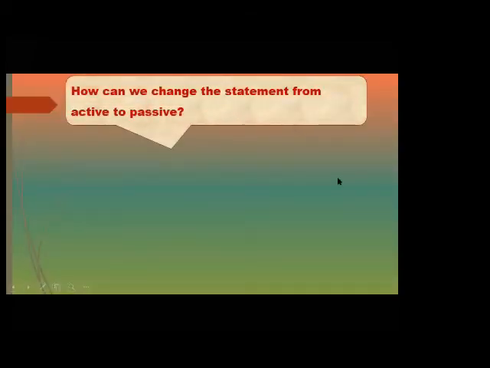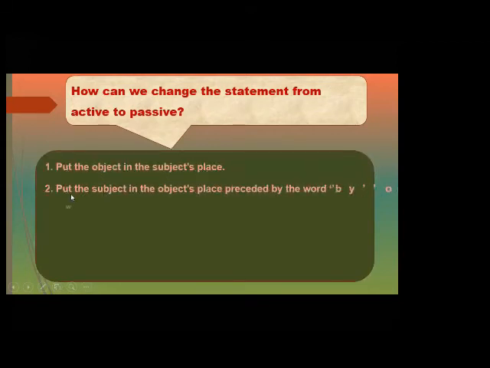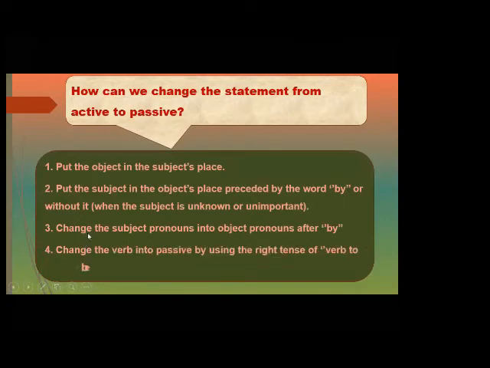Now, again, how can we change the statement or the sentence from the active voice to the passive voice? We will use 4 steps. Number 1, we will put the object in the subject place. And number 2, we will put the subject in the object place and put before it by. Okay? After that, we will change the pronouns.